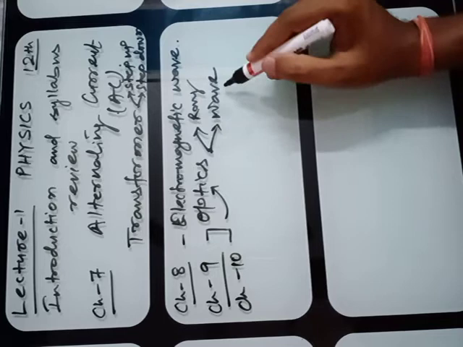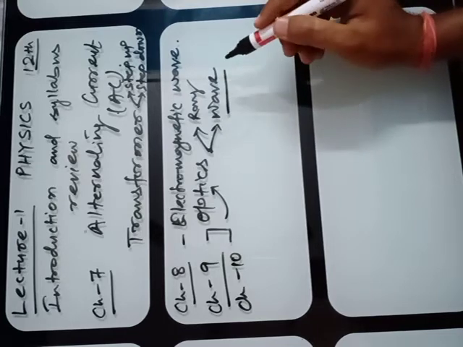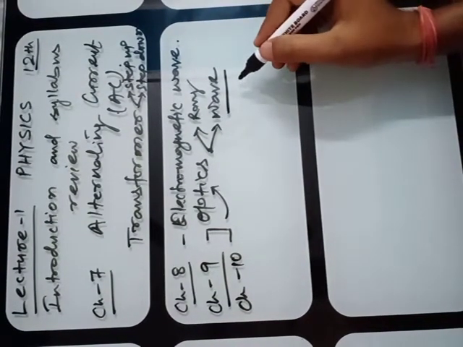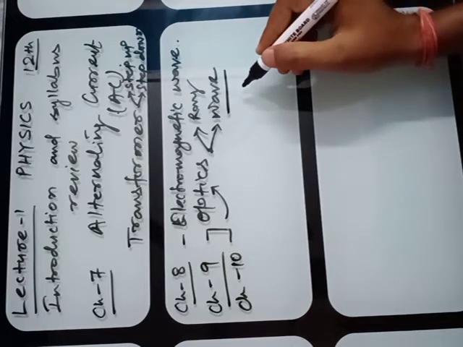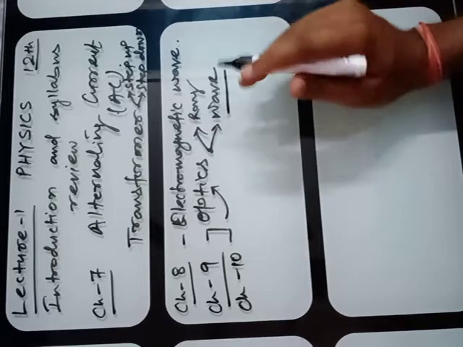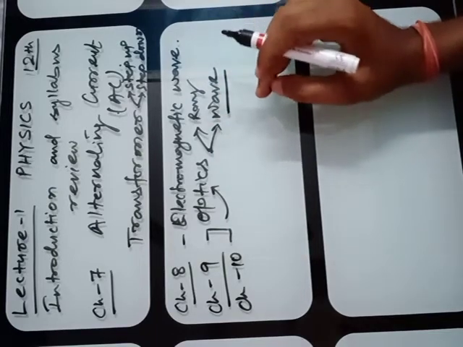Basically in this chapter wave optics, you have to study about the Huygens principle and Snell's law and verification of Snell's law. You have to study this in the chapter on wave optics.